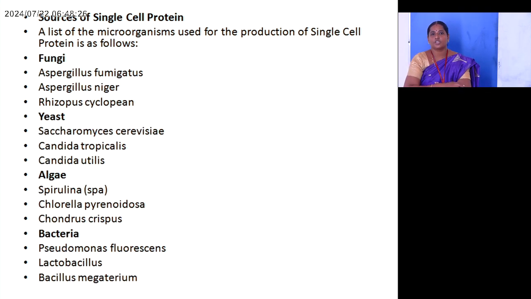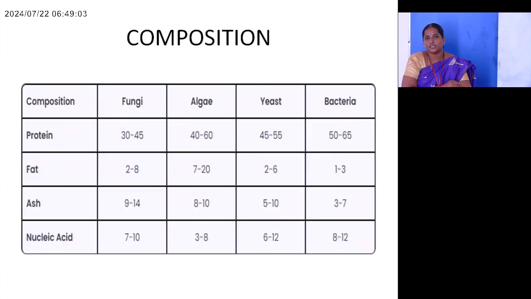Sources of single cell proteins. A list of microorganisms used for the production of single cell protein is as follows. First, fungi: Aspergillus fumigatus, Aspergillus niger, and Rhizopus cyclopium. Yeast single cell proteins are Saccharomyces cerevisiae, Candida tropicalis and Candida utilis. Next is algae: Spirulina species and Chlorella. And the last one is bacteria: Pseudomonas fluorescens, Lactobacillus and Bacillus megaterium.